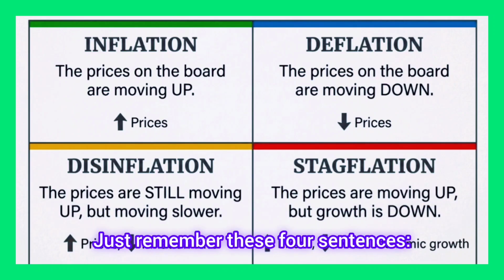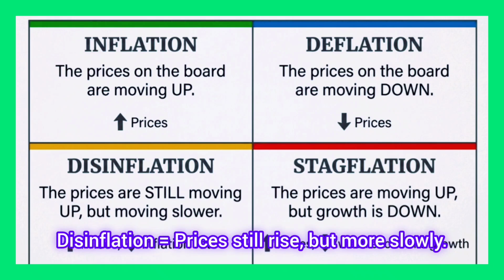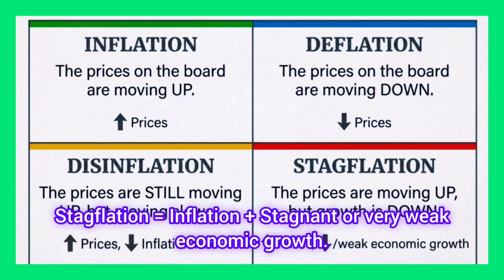Remember forever. Just remember these 4 sentences. Inflation is equal to prices generally rise. Deflation is equal to prices generally fall. Disinflation is equal to prices still rise, but more slowly. Stagflation is equal to inflation plus stagnant or very weak economic growth.